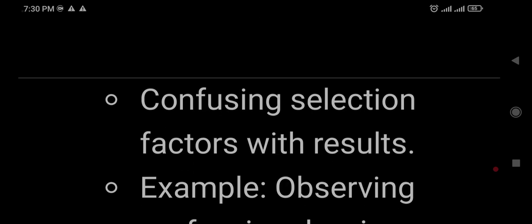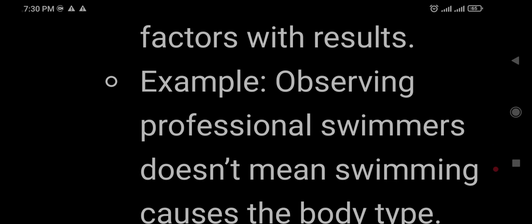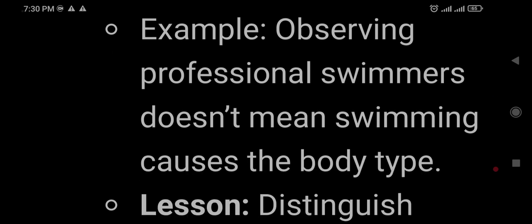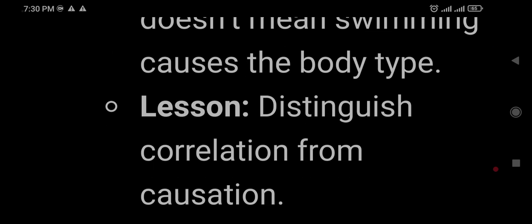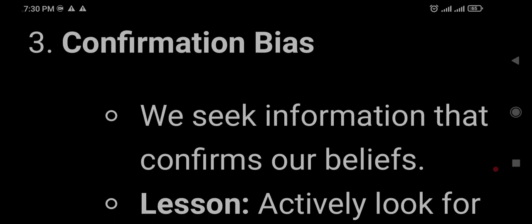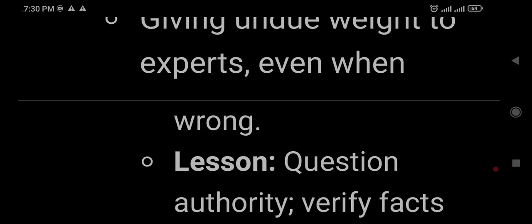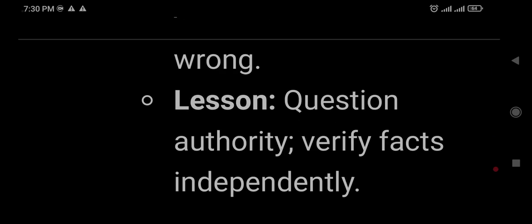Swimmer's body illusion: confusing selection factors with results. Observing professional swimmers doesn't mean swimming causes the body type. Distinguish correlation from causation. Confirmation bias: we seek information that confirms our beliefs. Actively look for contrary evidence. Authority bias: giving undue weight to experts even when wrong. Question authority and verify facts independently.